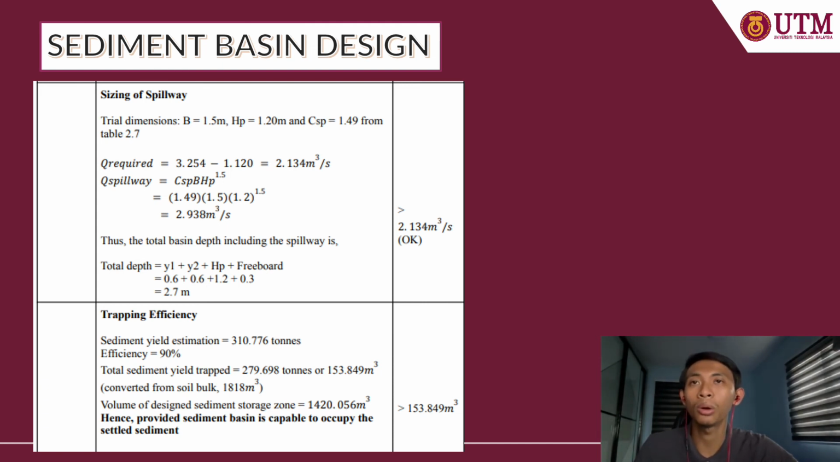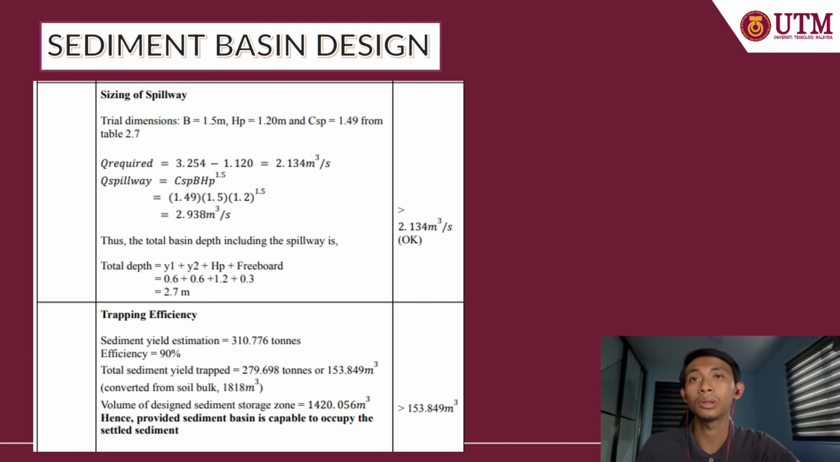We need to sum up all the Y1, Y2, HP and freeboard, and the value is larger than 2.34 meter cube per second as we calculated before, therefore it's okay. Then we need to find the trapping efficiency after all the calculation, and the sediment yield as mentioned is 310.776 ton, and the efficiency is 90%.